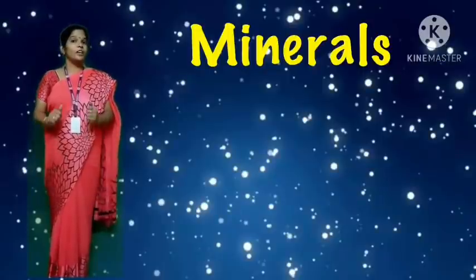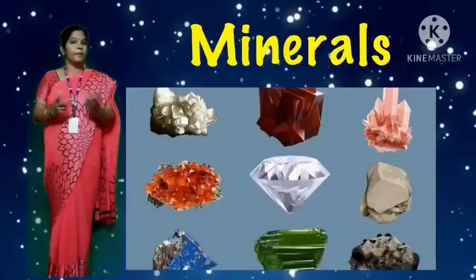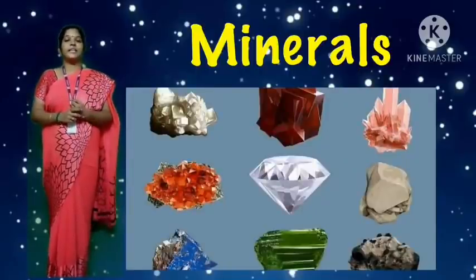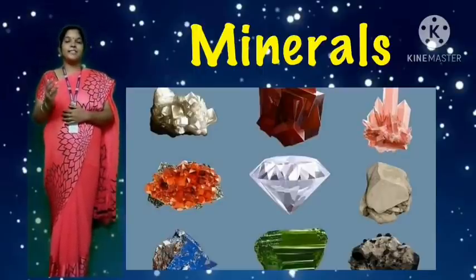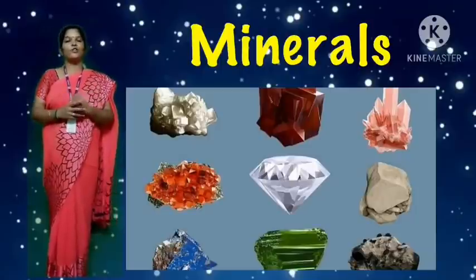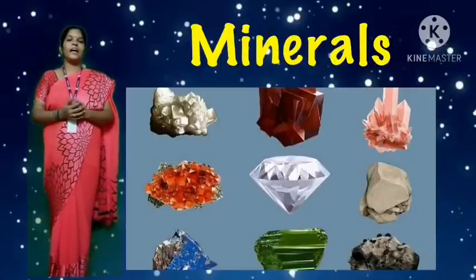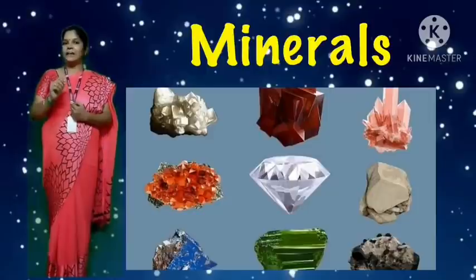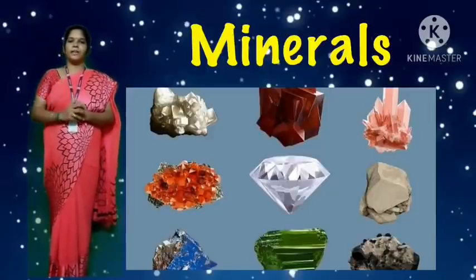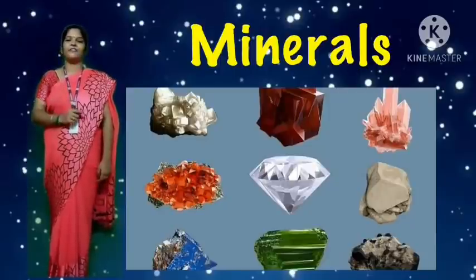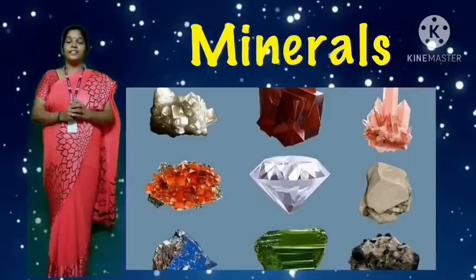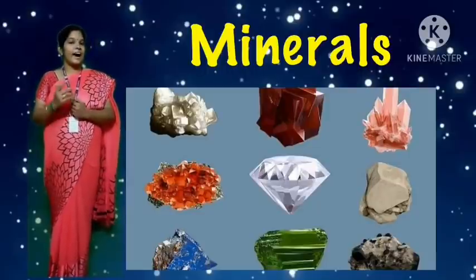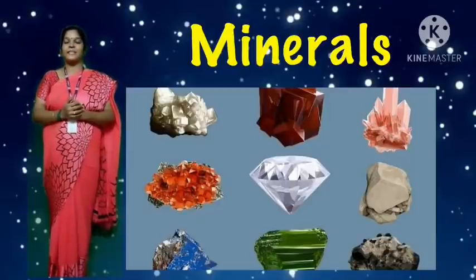And what are rocks made of? Rocks are made up of minerals. Most of the rocks are made of 2 or more minerals. Minerals are of different sizes, shapes and colors. We use minerals in our daily life. For example, diamond is the hardest mineral which is used in jewelry and for cutting glasses. Gold and silver are also minerals which are used in jewelry and for making coins.